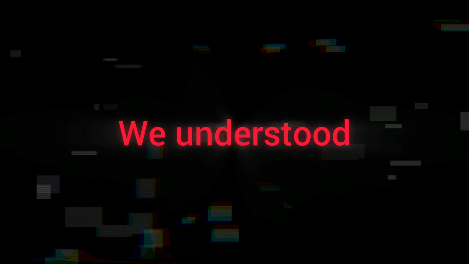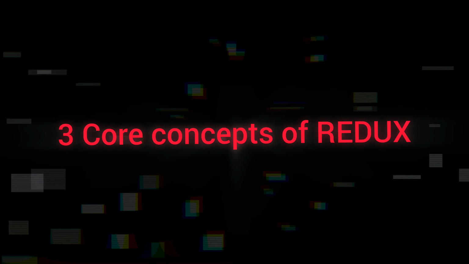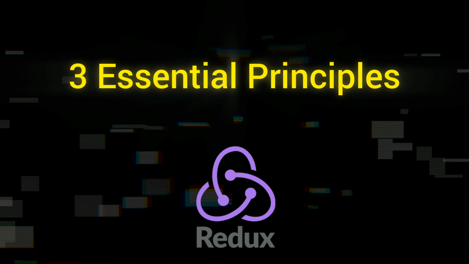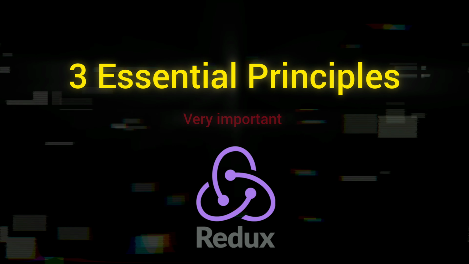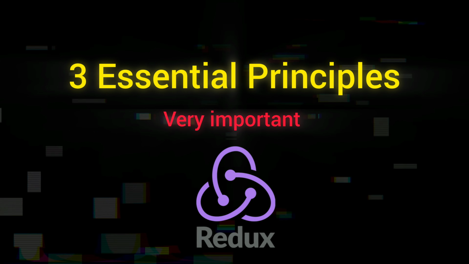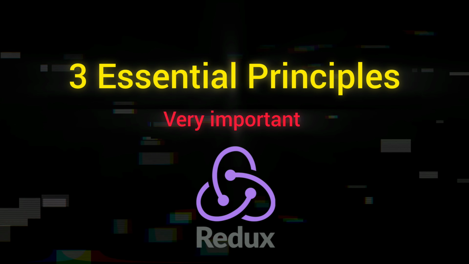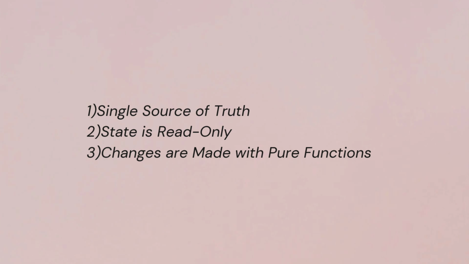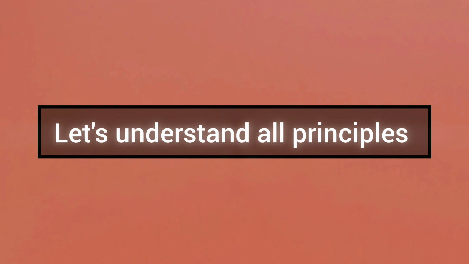Now we have understood three core concepts of Redux. Now it's time to understand three essential principles. And these three principles are very important to understand the entire flow structure. So first, we have single source of truth. Second, state is read only. Third, changes are made with pure functions. One by one, let us understand all these three principles.